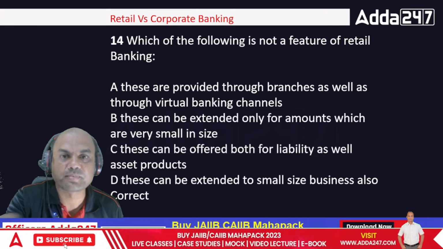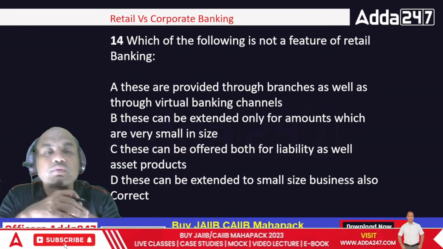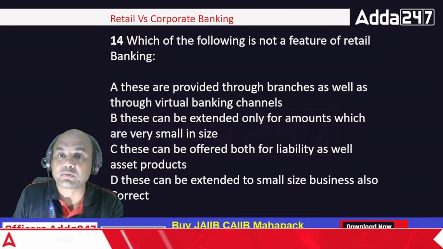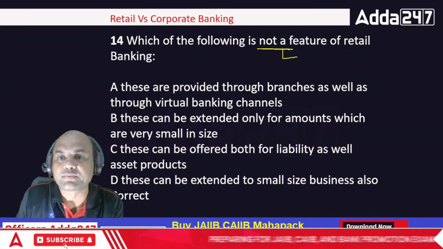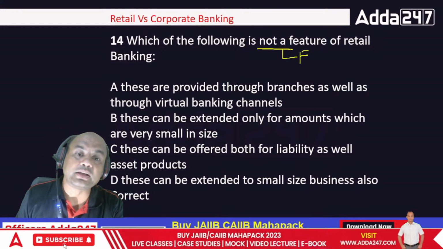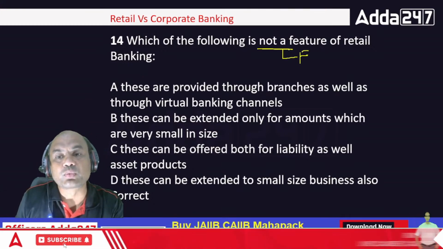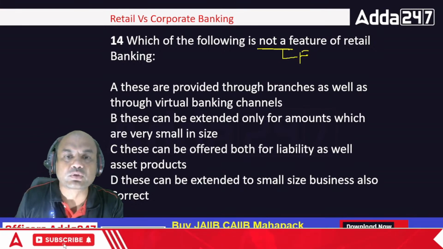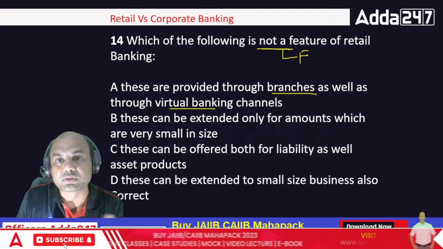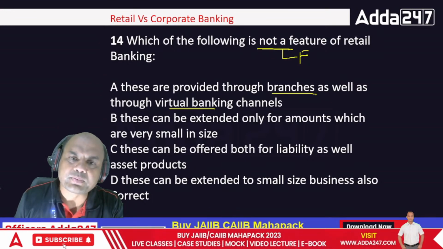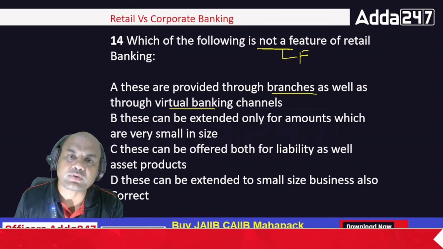Which of the following is not a feature of retail banking? Now look at this. Not a feature; we want what is false. So let's see. These are provided through branches as well as through virtual banking channels. Do we provide the same through the internet for retail banking?